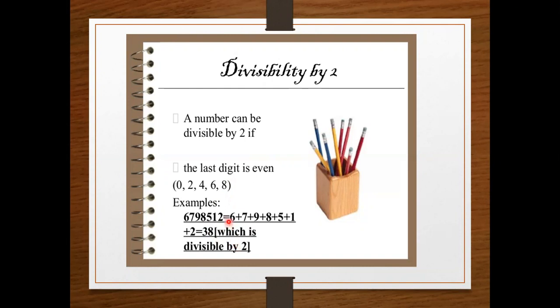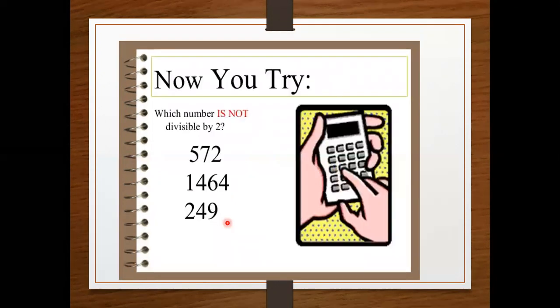You can even see the last digit and say, okay, this is divisible by 2 or not. If you have good knowledge about even numbers, then you can easily find this out. Now you try: which number is not divisible by 2? 572, 1464, 249.